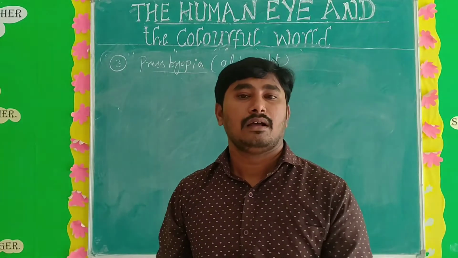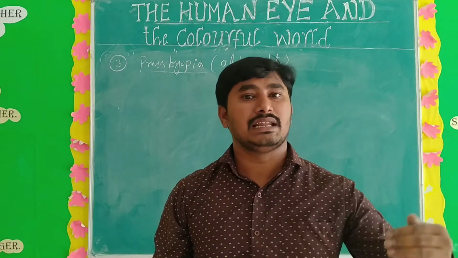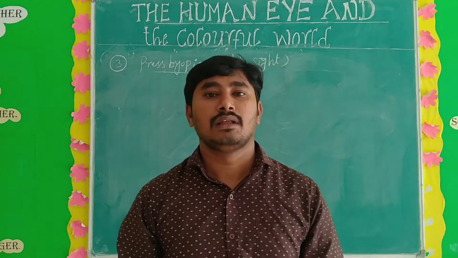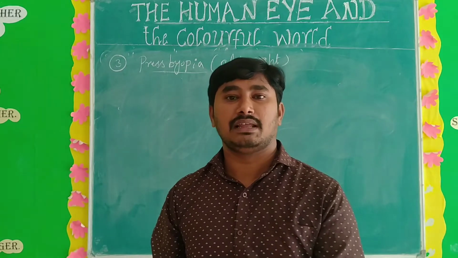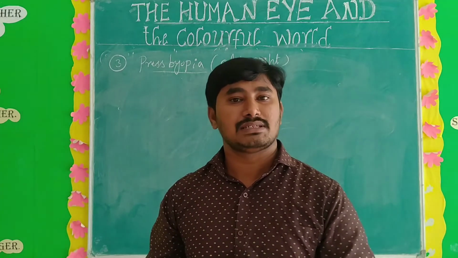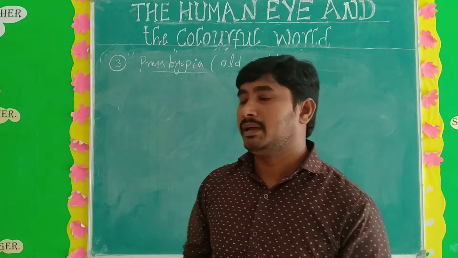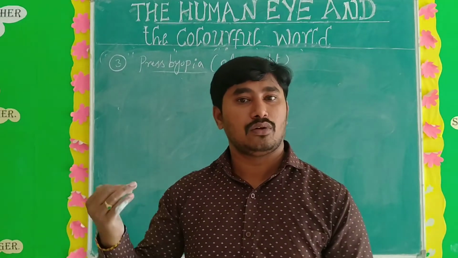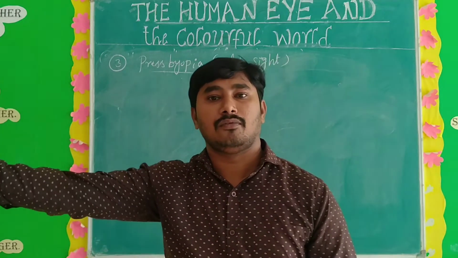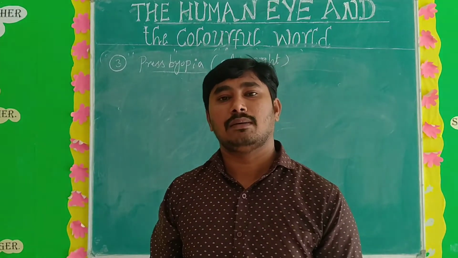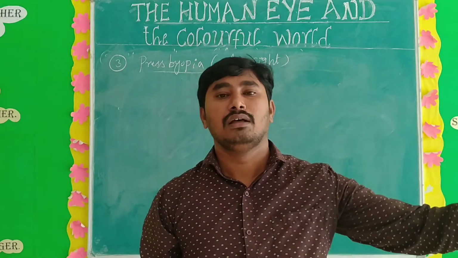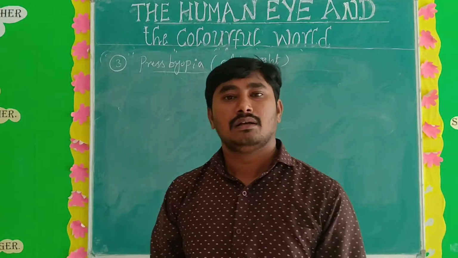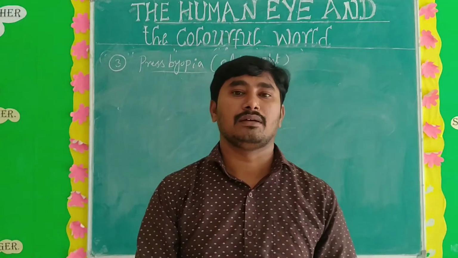I said last time, when the age increases, automatically the efficiency of the ciliary muscles decreases. When the efficiency of the ciliary muscle decreases, the ciliary muscle does not work properly, so the focal length does not change. So if any object is very close to the eye or very far from the eye, the image is formed sometimes behind the retina or after the retina also. Simply, presbyopia is a combination of myopia and hypermetropia.